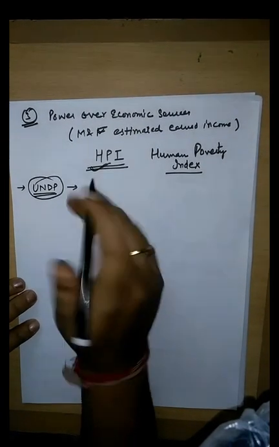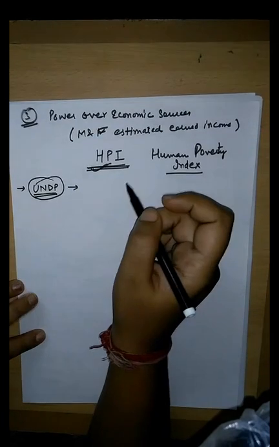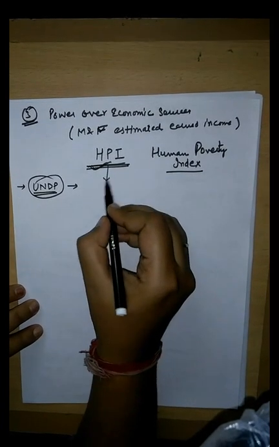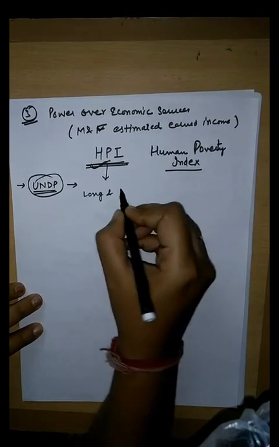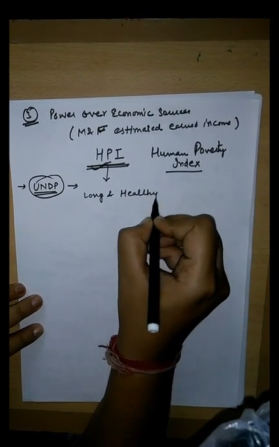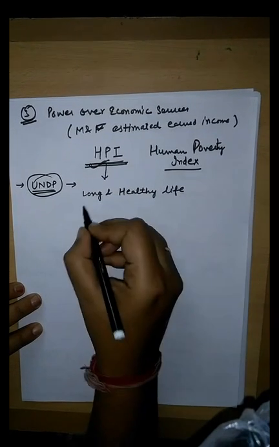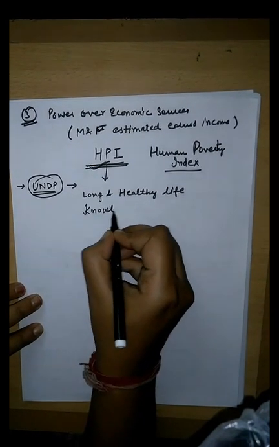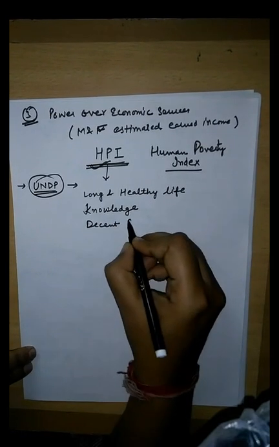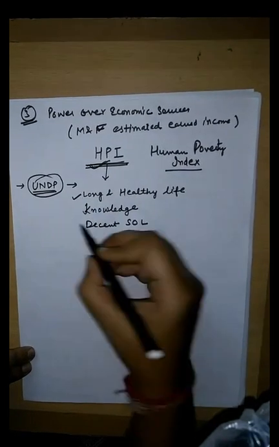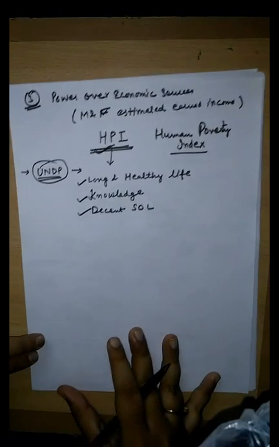Now we'll see the components of Human Poverty Index. There are three main components which are included in Human Poverty Index. This is long and healthy life. The second component is knowledge. And third is decent standard of living.